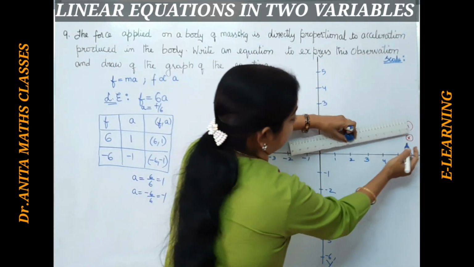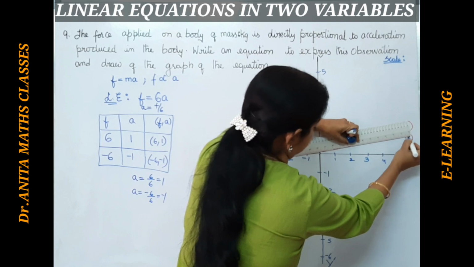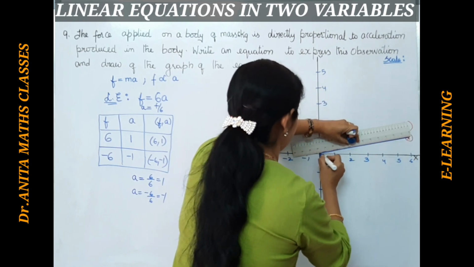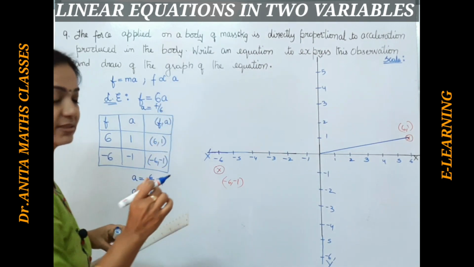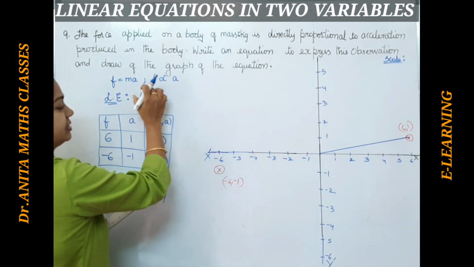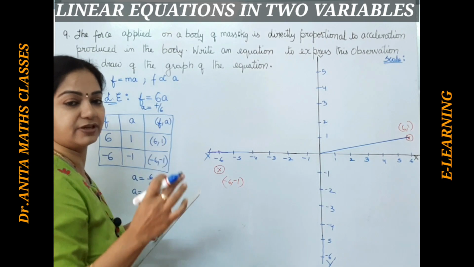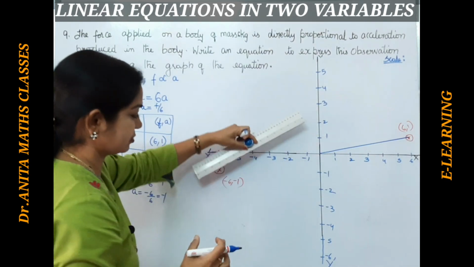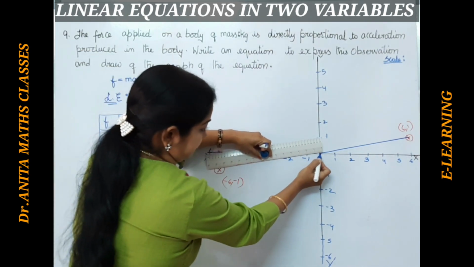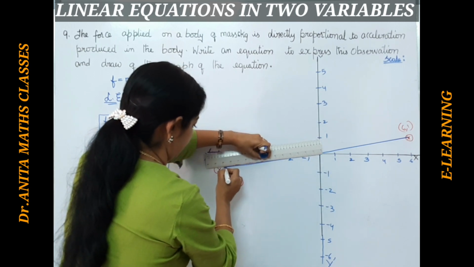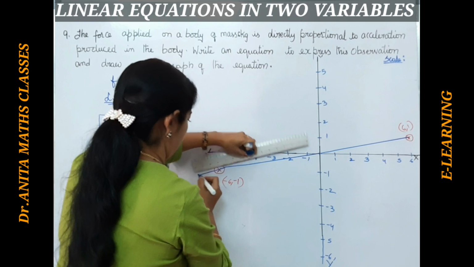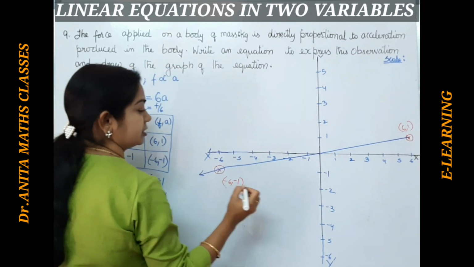So first draw it till the origin first. This is the point. Since it is in the form of y is equal to mx, when the equation is y is equal to mx, it surely passes through the origin. Now it's not making any intercept. Right. So this is the graph.